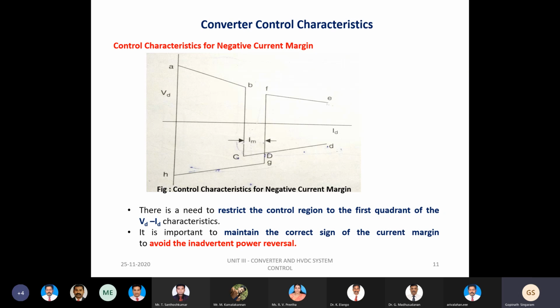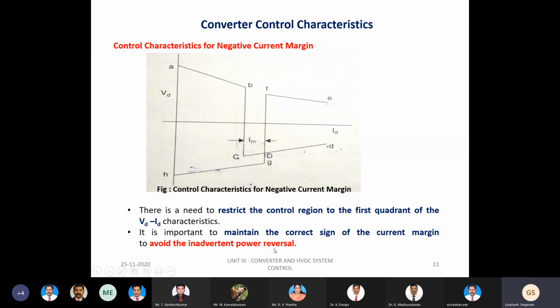From this we can infer a very important point: we have to maintain the correct sign of the current margin. The inverter current reference value should always be kept below the rectifier current value. Otherwise, a power reversal will take place.